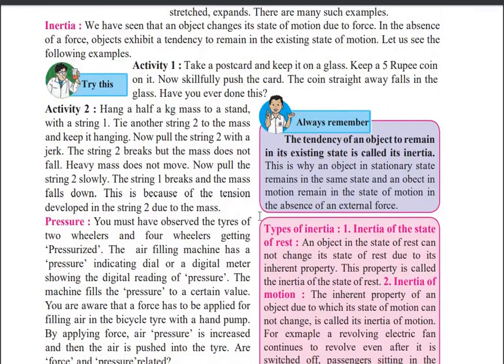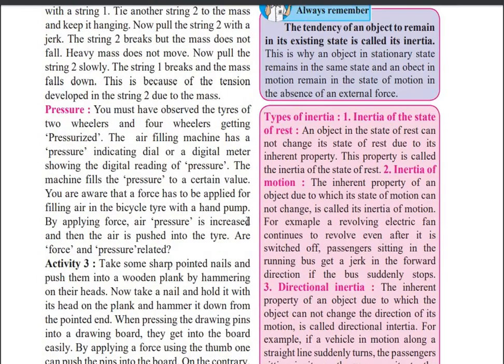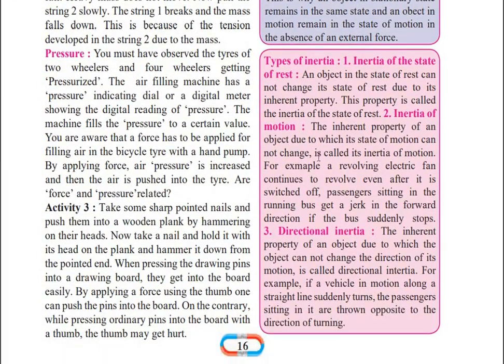Now there are various types of inertia. We will learn these types of inertia. So the first type of inertia is inertia of the state of rest. An object in the state of rest cannot change its state of rest due to its inherent property. This property is called the inertia of state of rest.